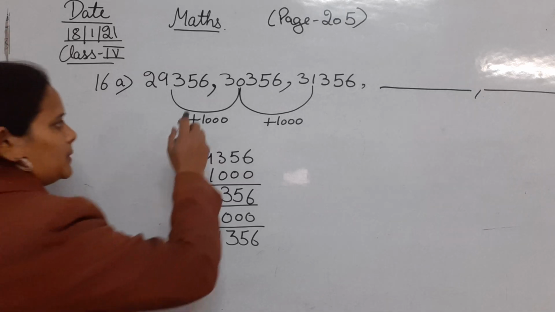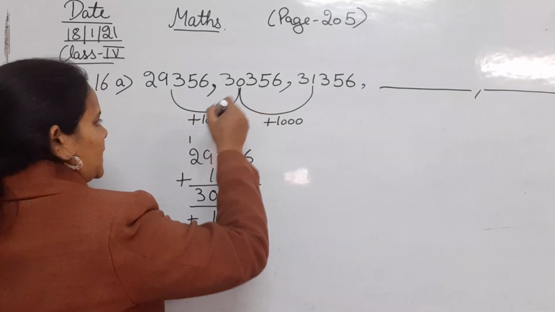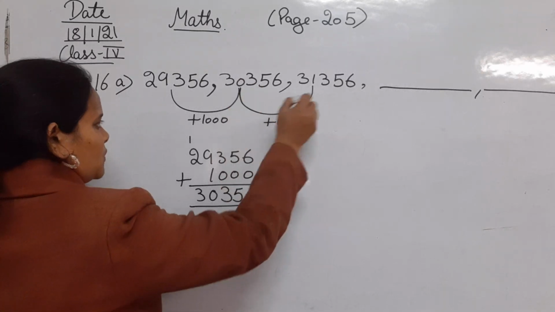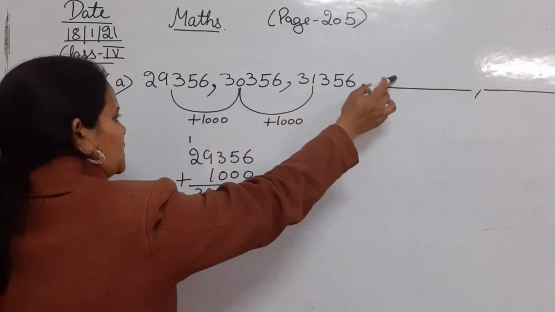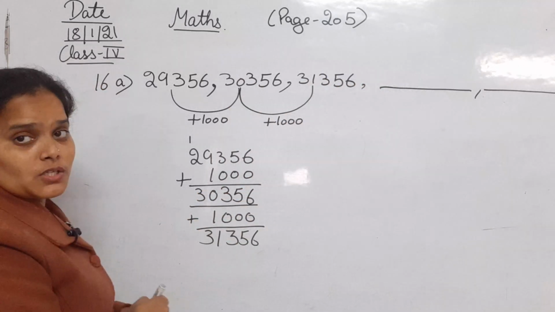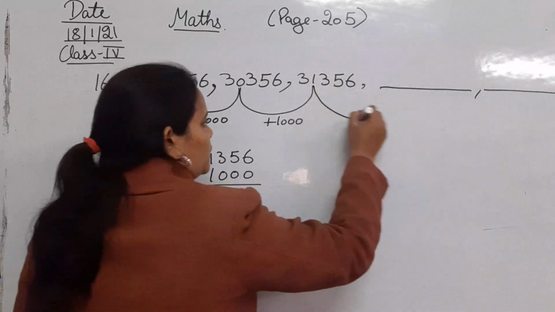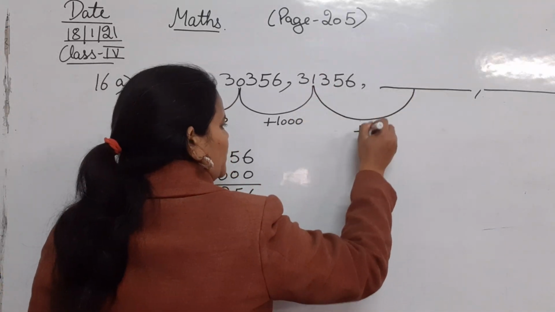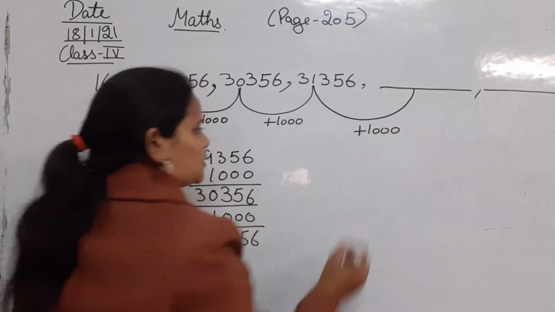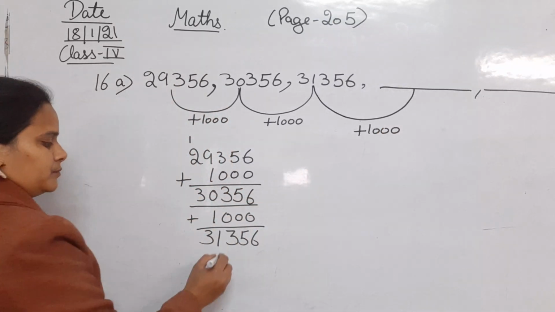So we added 1000 here, we got this, and if we add 1000 to this we got this. Now again for getting the next number we are going to add 1000 to it. So here we are going to add 1000 plus 1000.